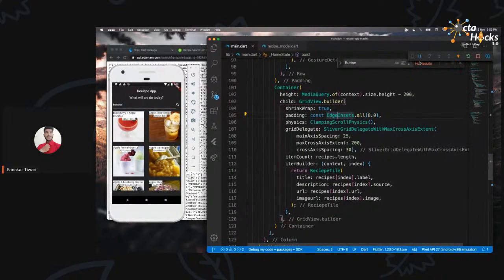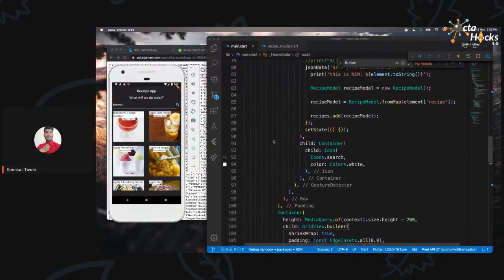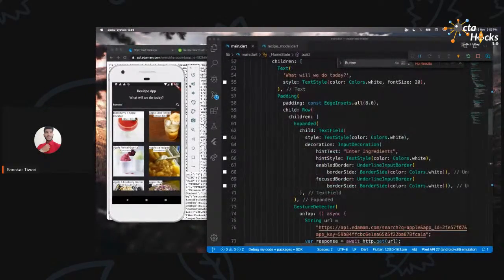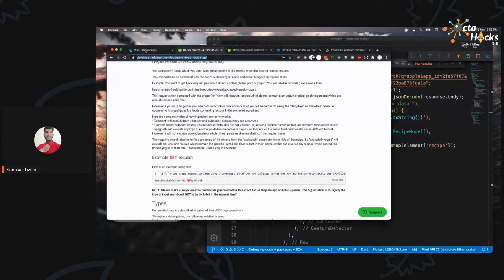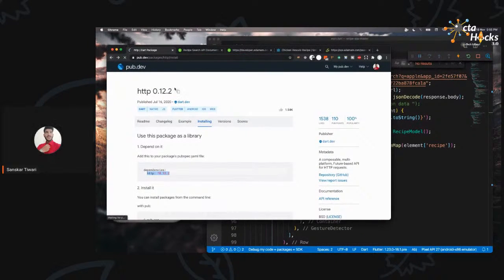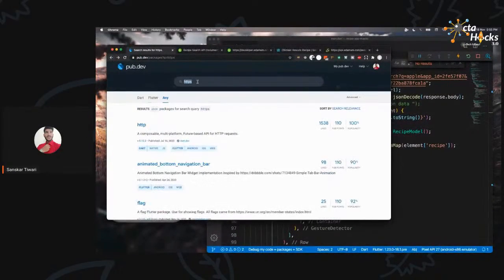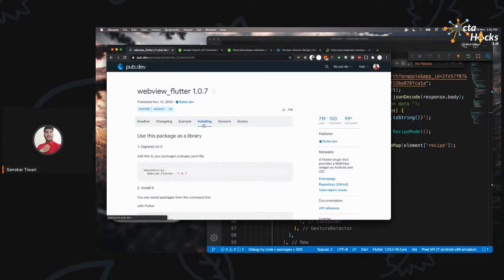We are a bit delayed, but let's quickly do one more thing: whenever we click on any of these, we will open that up in the browser. We can actually use the web view. Let me show you how we can open that up in the browser. So we are going to go back, and we are going to use a package. I guess web view will be better. I'm just concerned about the time. So guys, let's just use the web view.